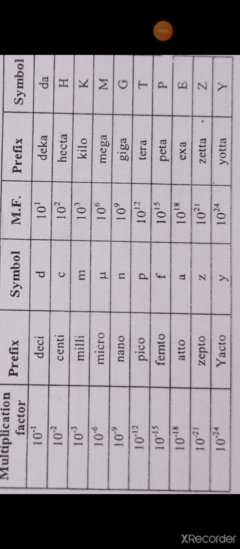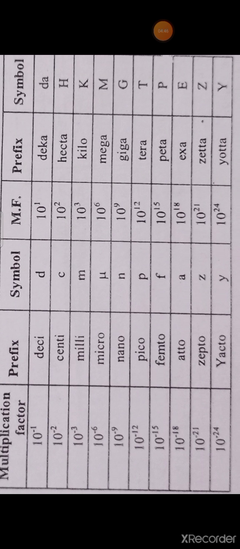10 power minus 6, micro. 10 power minus 9, nano. 10 power minus 12, pico. 10 power minus 15, femto. Like that, we will discuss some larger units also. The larger units contain 10 squared, which means hecto. 10 power 3, kilo. 10 power 6, mega. 10 power 9, giga. 10 power 12, tera. 10 power 15, peta. This is given in tabular column 3. So these are only some of the multiples and submultiples of SI units. This is very important for measurements in physics.